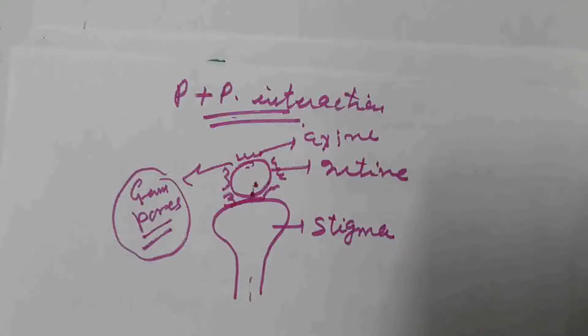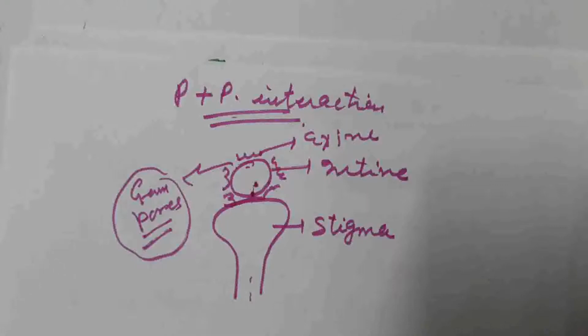All these events together are called the pollen-pistil interaction. The first step in pollen-pistil interaction is the recognition or identification of the pollen grain by the stigma. How does this take place between the stigma and pollen? Some chemical dialogue takes place between the pollen and stigma, through which the stigma recognizes whether the right type, or compatible type, of pollen grain is present on the stigma,